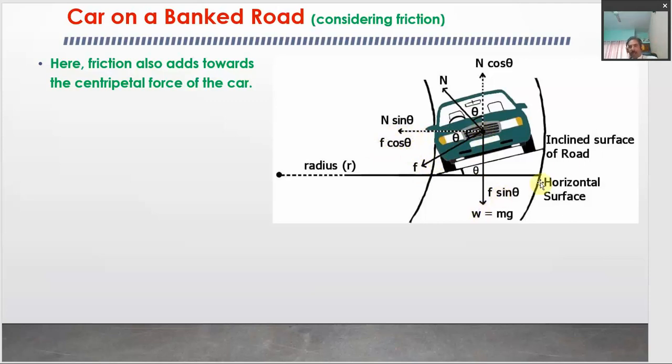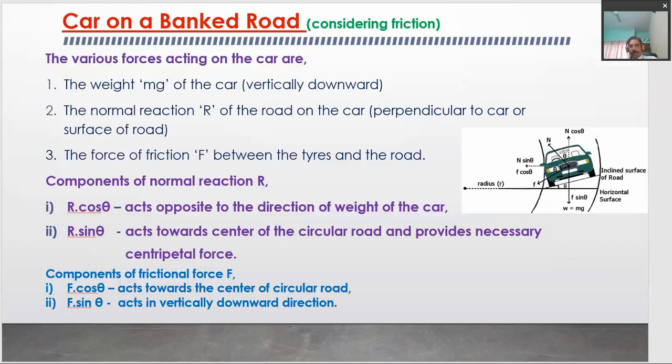Now, we can take the same discussion to this situation, right. Now, this car is under the effect of various forces. One force is the weight of the car, which acts in the vertically downward direction. The second force is the normal reaction of the road on the car, which is perpendicular to the surface of the road. And the third force here is the force of friction between the tires and the road.